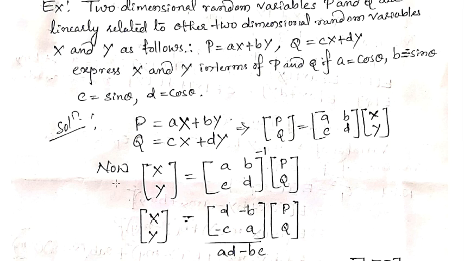it becomes inverse. So to find the inverse, we know the rules of a 2 into 2 matrix. We need to exchange the diagonal elements. Now let this d go first and a would be here, and this b and c, so signs would be changed, and we divide it by its determinant value. So it is ad minus bc. So when we do this, it is nothing but the value of x and y.